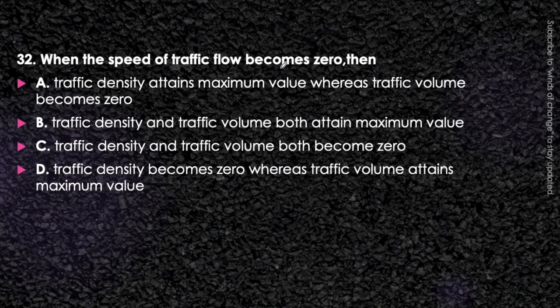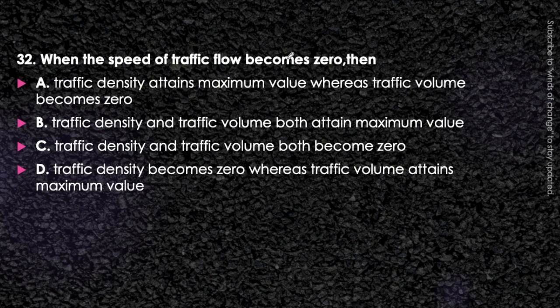When the speed of the traffic flow becomes 0, then the traffic density attains maximum value where traffic volume becomes 0, or traffic density and traffic volume both attain maximum value, or traffic density and traffic volume both become 0, or traffic density becomes 0 whereas traffic volume attains the maximum value. Just think about it. If the speed becomes 0, that is the condition of the jam density.